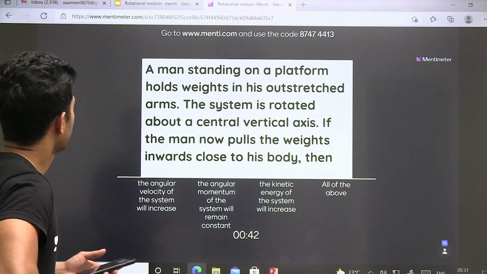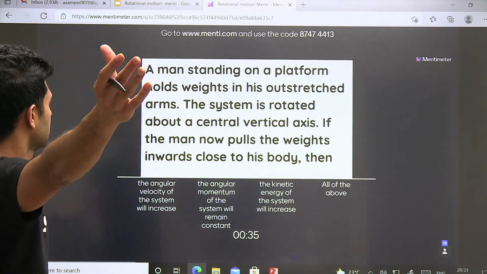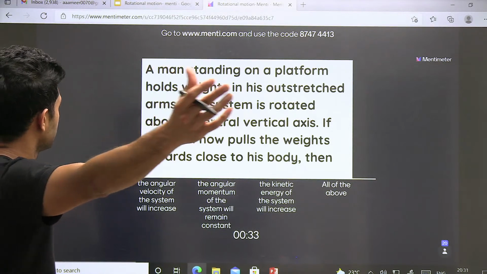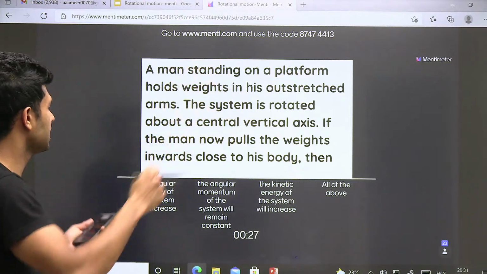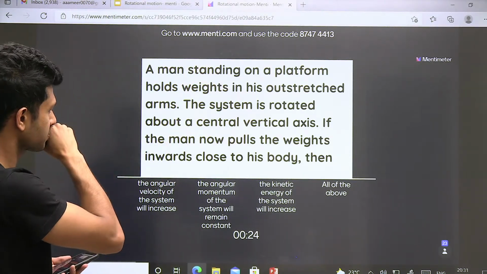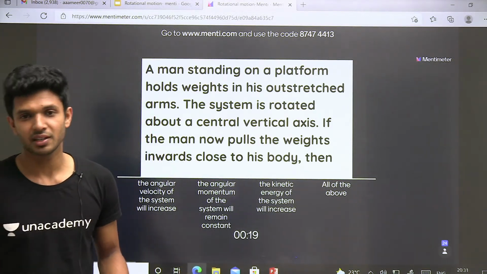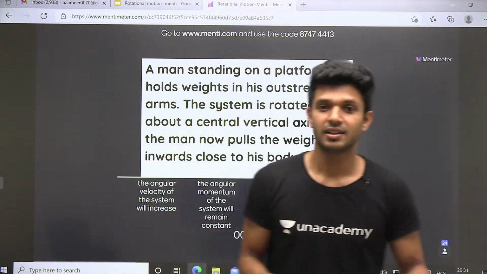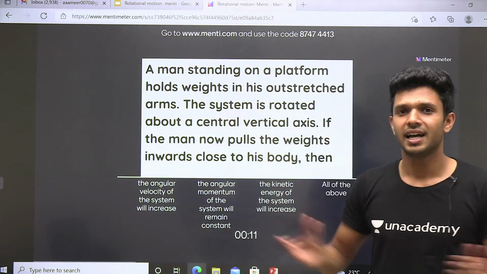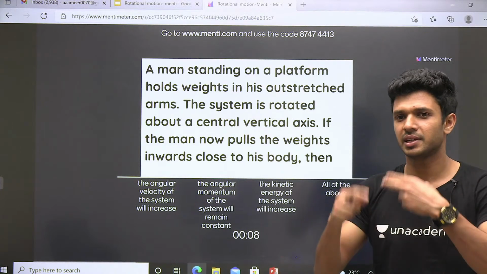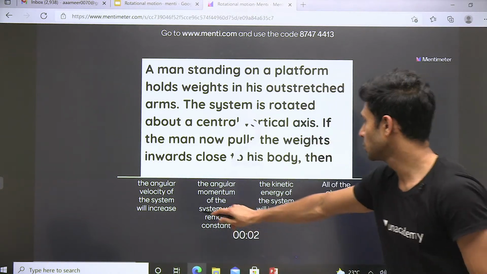Question kar le. A man standing on a platform holds weight in his outstretched arms. The system is rotated about a central vertical axis. Now the question is, if the man pulls the weight inwards close to his body, then what all things will happen? We already have discussed. How many of you remember that case with the ballet dancer? I told you, Anna, the ballet dancer initially rotates by stretching her hands, and when she takes her hands inside, what will happen? We have discussed. Based on that, do this problem and check all the options.